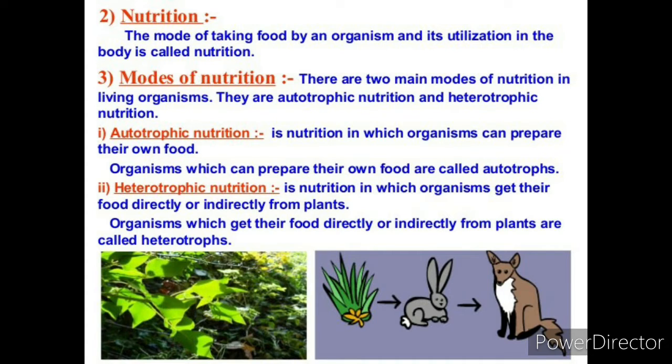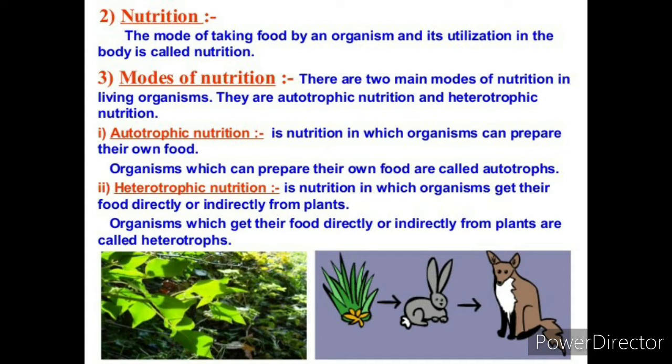Then, depending upon the mode of taking the food, here the mode of nutrition, there are two types: autotrophic nutrition and heterotrophic nutrition. Autotrophic nutrition is nutrition in which organisms can prepare their own food. Example: plants, which utilize sunlight and produce glucose by the process called photosynthesis.